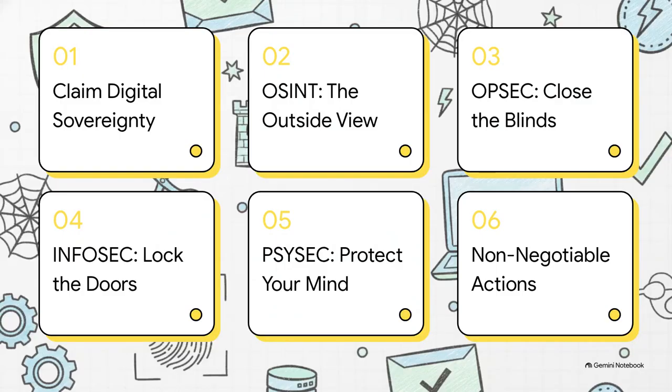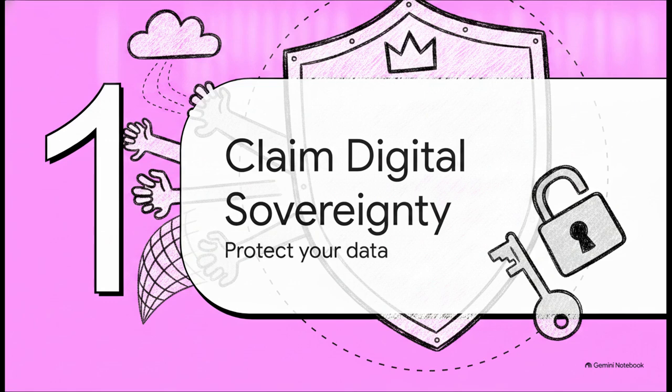We start by claiming sovereignty. Explore OSINT, OPSEC, InfoSec, and PsySec, and finally lock down 3 non-negotiable actions. Let's jump straight into step 1. Section 1. Claim your digital sovereignty.